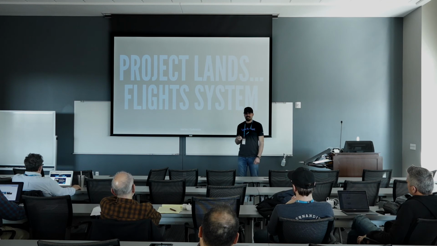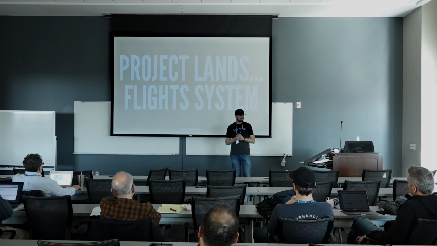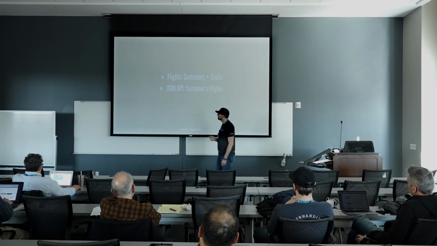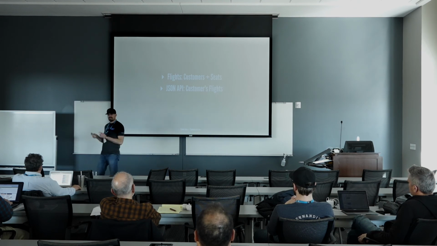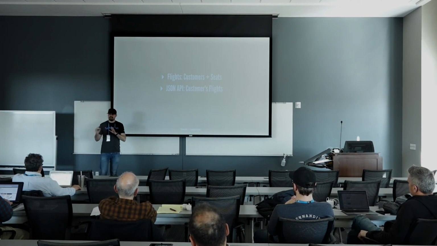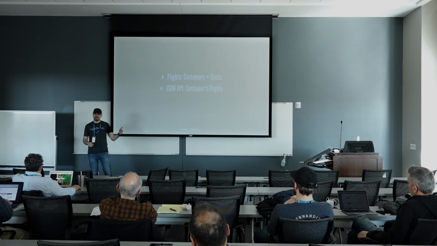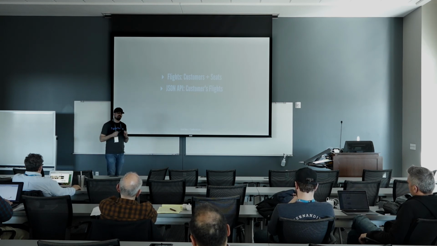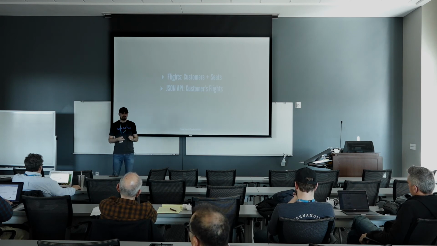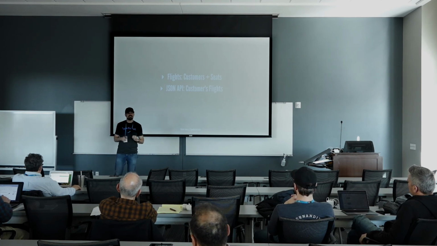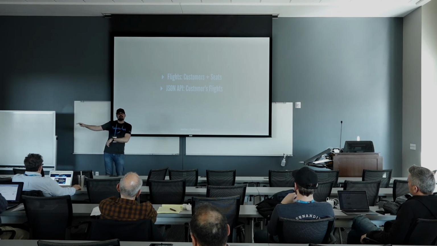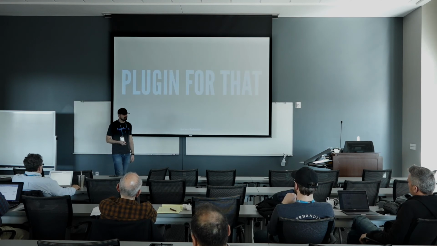So you land a project and you're supposed to build this flight system. And you ask yourself, you know, it has some requirements, the client says. You need to build flights where people can check out and get a plane seat. So you have customers and you have seats. The customers need seats to get on the plane. And then they throw another curveball in there. It's like, oh, but we need a JSON API because this has to integrate with this other team over here that we need you for this project, but our other team needs to integrate with what you're doing. Okay, say, no problem. I got a plugin for that. This is WordPress world, everybody, yeah.